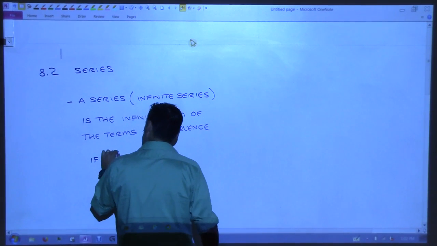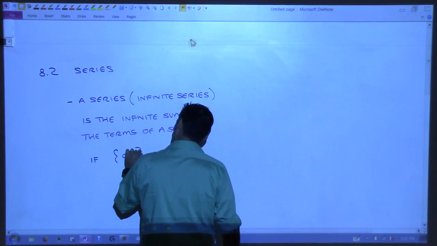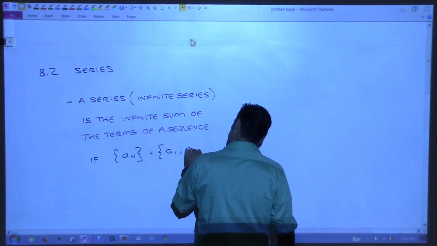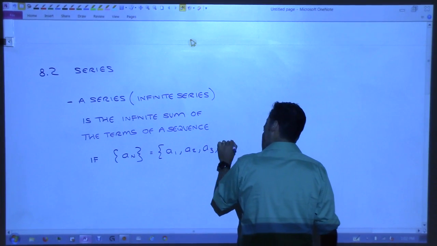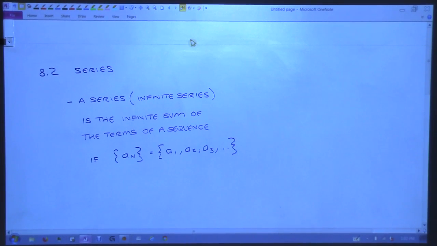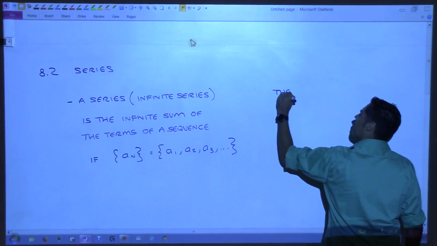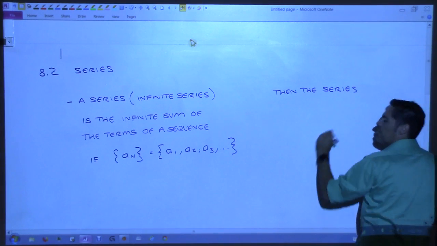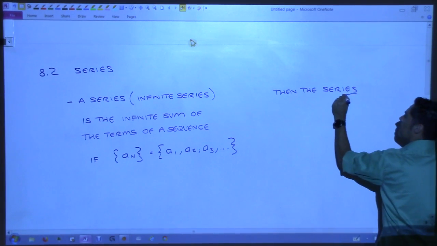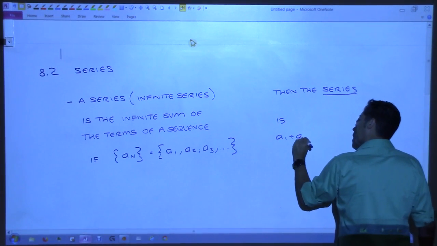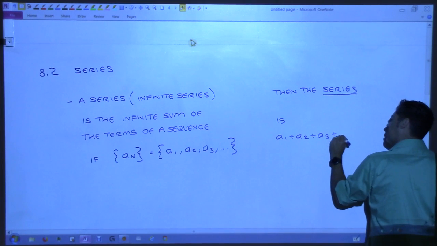If we have some sequence a sub n, equal to a1, a2, a3, forever, then the series for that sequence is a1 plus a2 plus a3 forever.